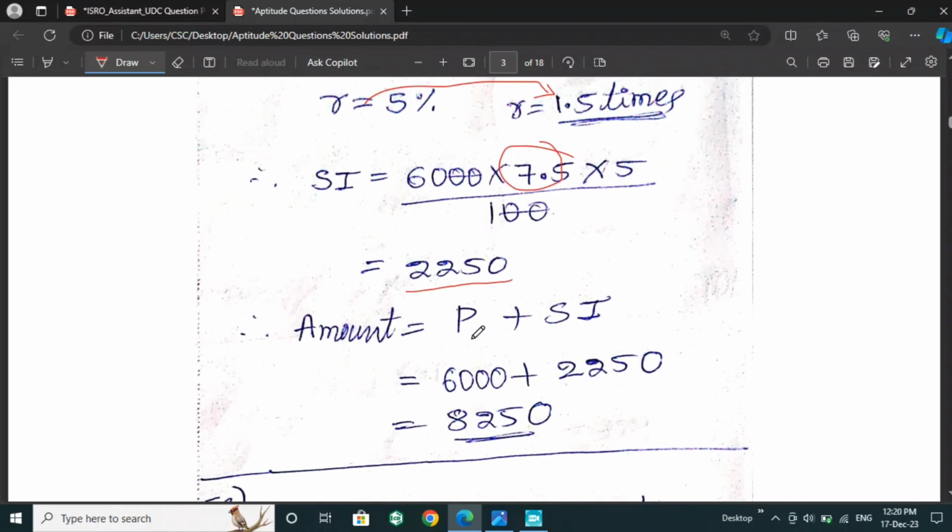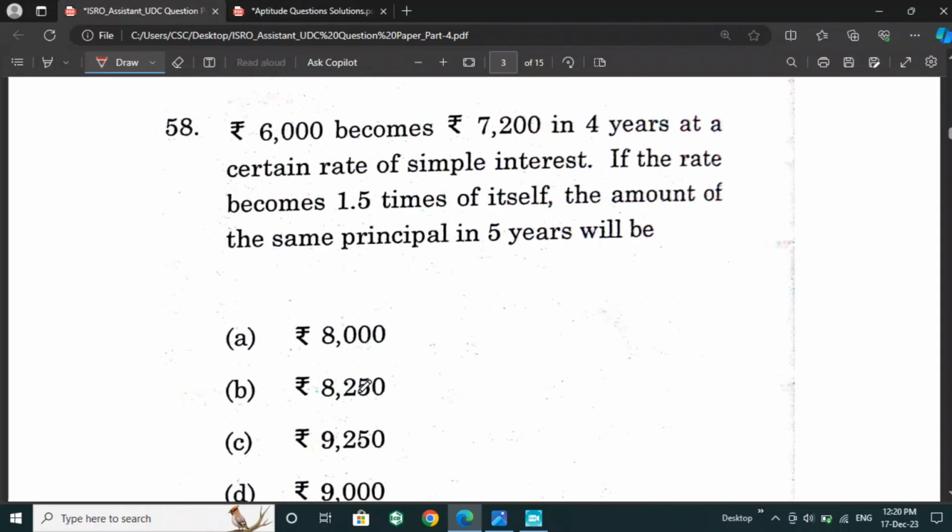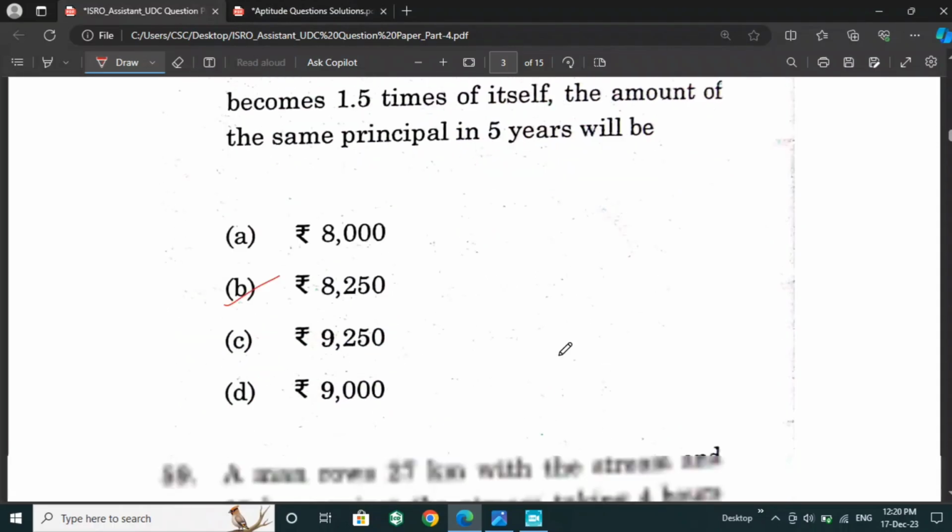And for the asked amount, we have to add both principal and SI. Then we will get 8,250 as the answer. So option B is the right answer for this question.